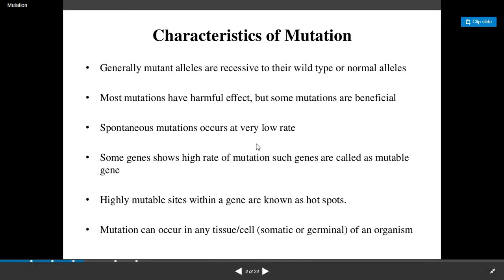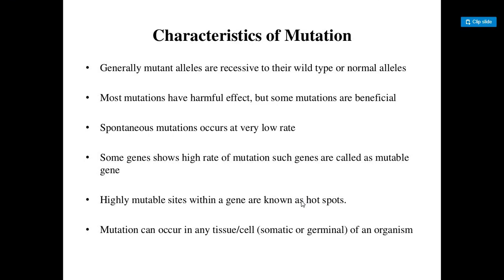Spontaneous mutations occur at a very low rate. Spontaneous means sudden, that is, they do not occur due to any kind of chemical or physical agent, it is just sudden. So that is known as spontaneous mutation. Some genes show a high rate of mutation. Such genes are called mutable genes. Highly mutable sites within a gene are known as hotspots. Mutation can occur in any tissue or cell. It may be either somatic or germinal in an organism.